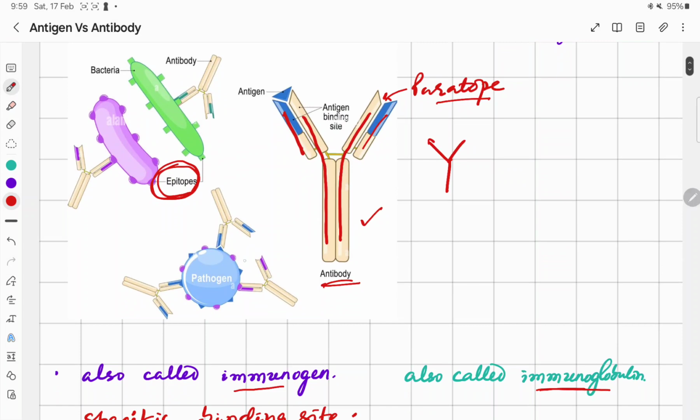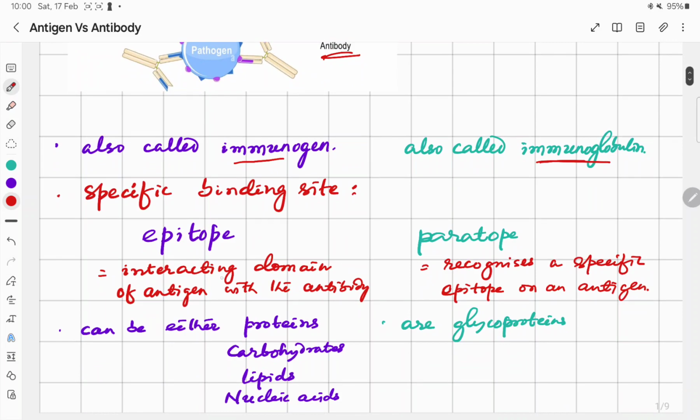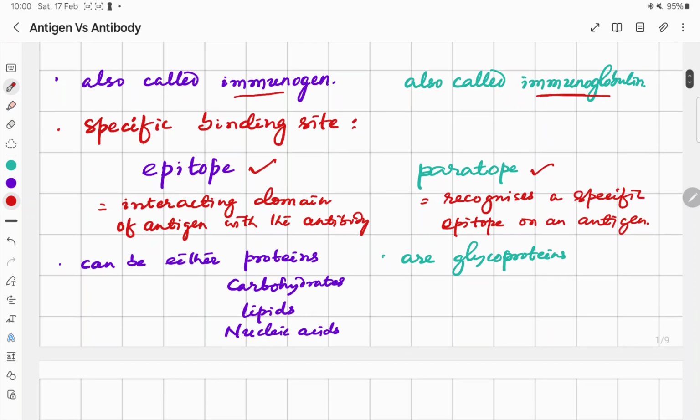So any pathogen on its surface has epitopes to which the antibody binds, and the part of that antibody which binds with the antigen is called paratope. So these differences you can write that specific binding site in antigen is called epitope and specific binding site in antibody is called paratope. So epitope is the interacting domain of antigen with the antibody, whereas paratope is that which recognizes a specific epitope on an antigen.